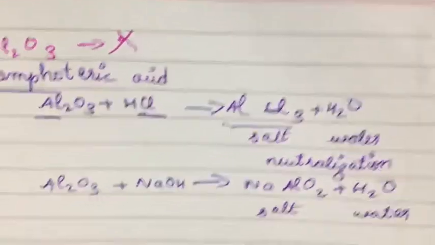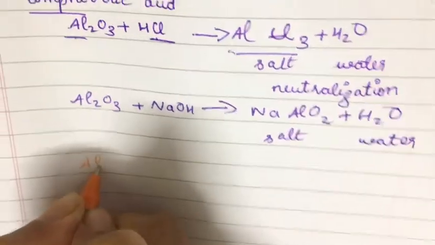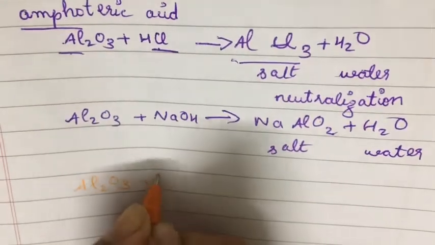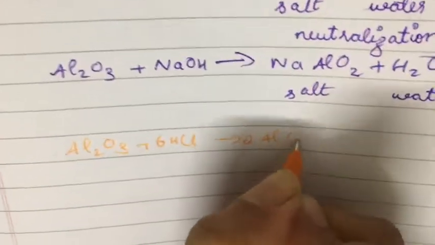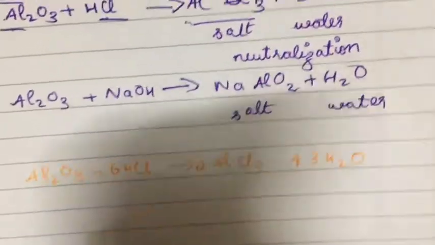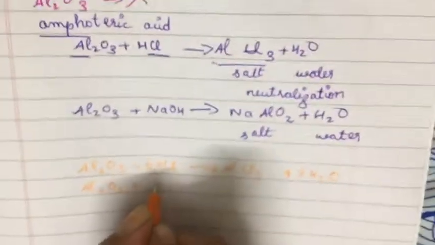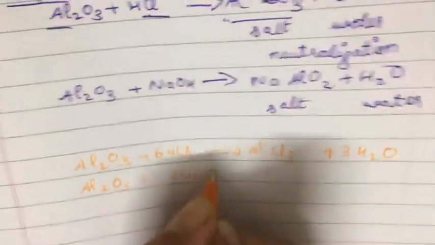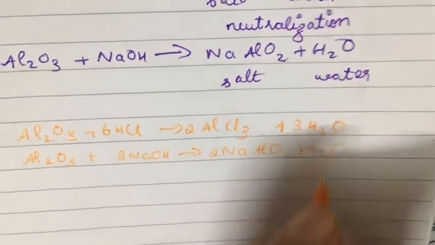And I will write the balanced chemical equations for these reactions. Al2O3 plus 6HCl gives 2AlCl3 plus 3H2O. Al2O3 plus 2NaOH gives 2NaAlO2 plus H2O. This is the balanced equation.